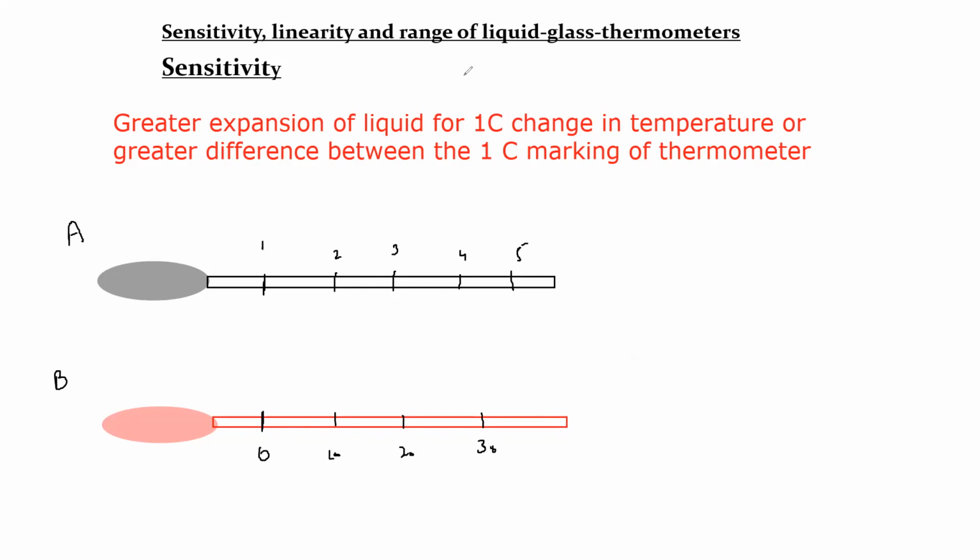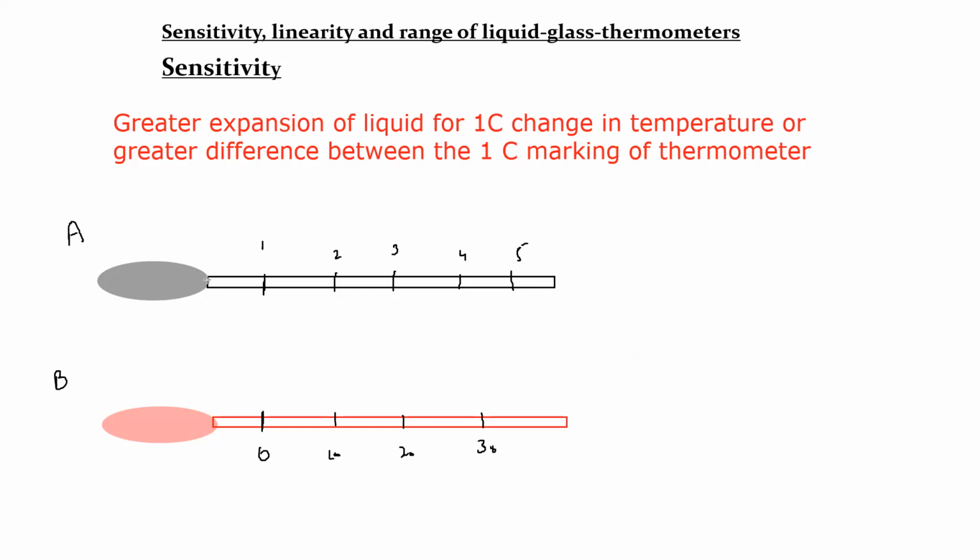Which thermometer is more sensitive? Sensitivity means that for every 1 degree change in temperature, there is a greater change in the liquid. Which thermometer has a greater difference between the 1 degree marks? Is it A or B? Yes, that's right, A is more sensitive.